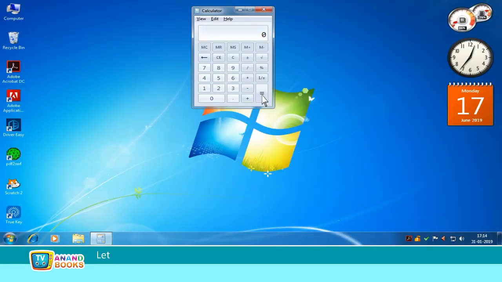Subtraction. Let us subtract the number 43 from the number 97 on the calculator. First, enter the number 97 by clicking on the number keys 9 and 7. Second, click on the subtraction button. Third, enter the number 43 by clicking on the number keys 4 and 3. Fourth, then click the equal to button. The answer, which is 54, appears on the screen.